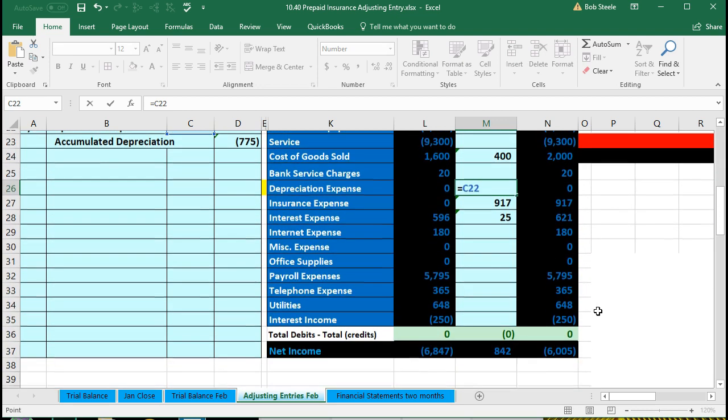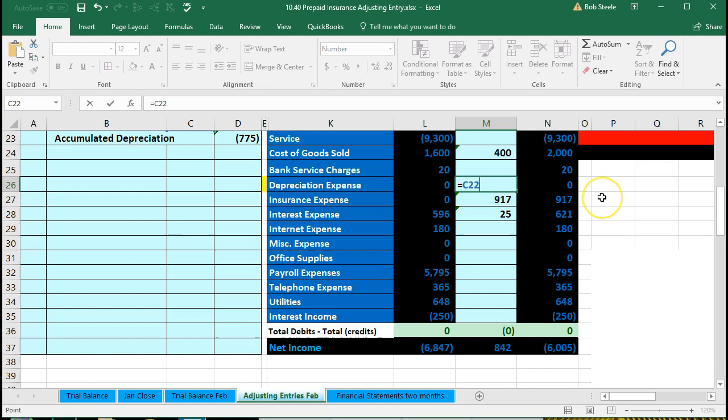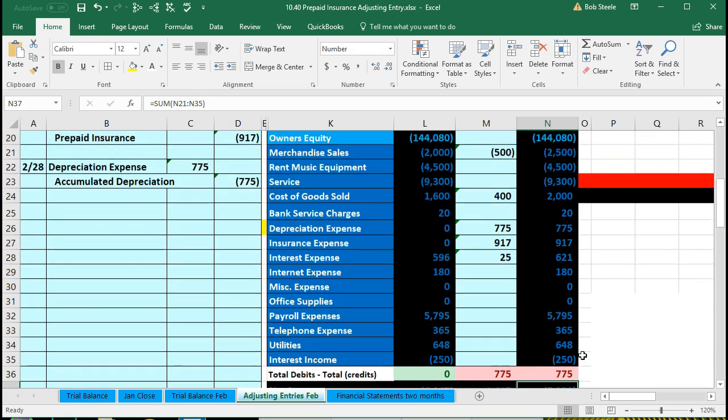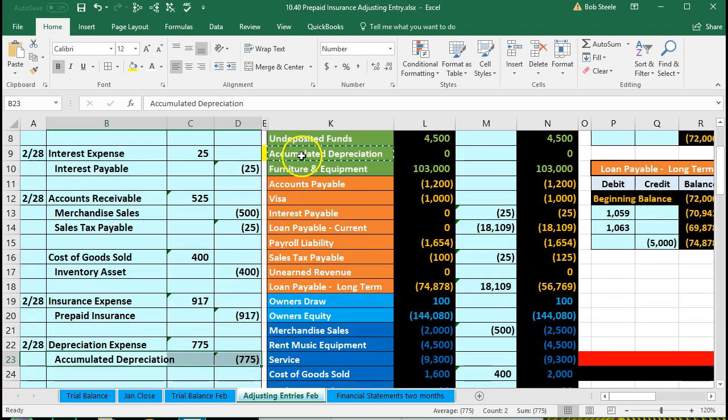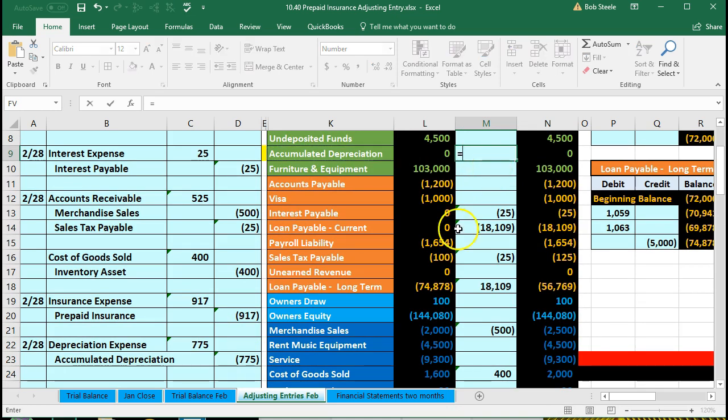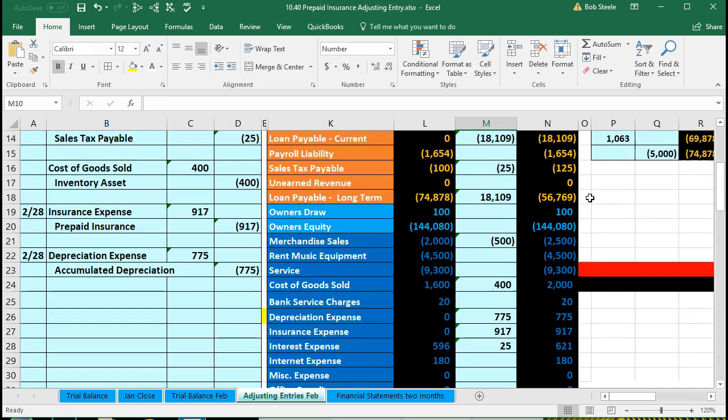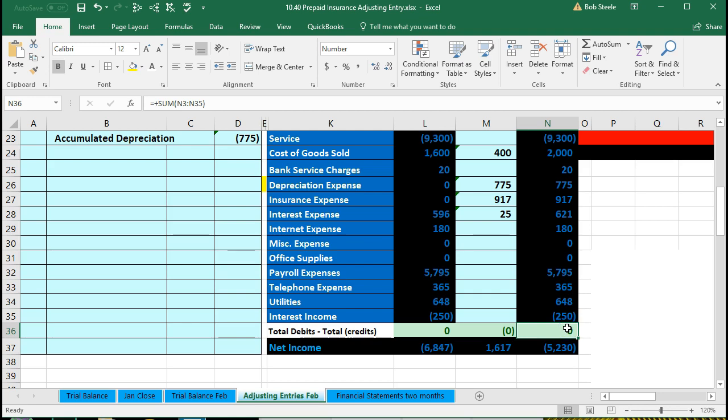That will also put us out of balance and bring net income down. So we'll select enter. There it is. We're out of balance by that, and net income is brought down by that. Then we're going to record the second piece, accumulated depreciation. Accumulated depreciation is here. We are in M9, selecting equals and pointing to that 775, bringing the balance up from 0 to 775. And there we have it. That will put us back in balance down here as well.